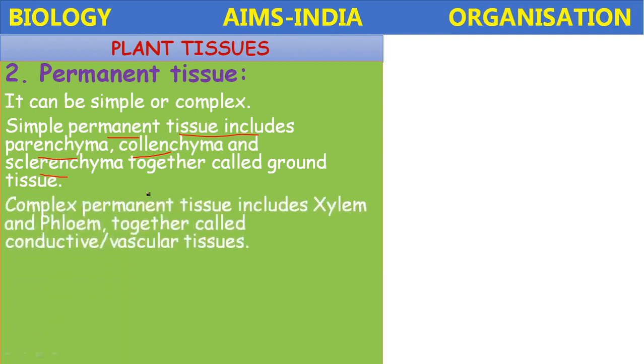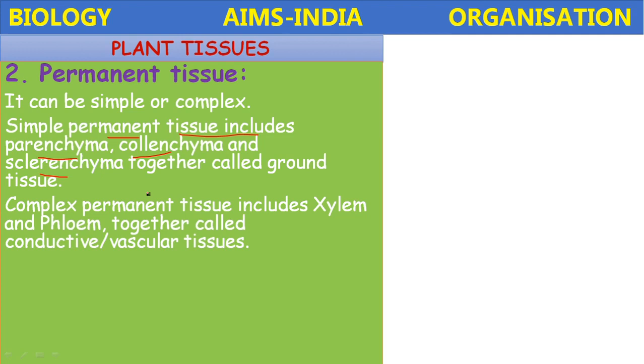Okay, children. Then complex tissue. Complex tissue is the tissue which is made up of different types of cells. Simple tissue is made up of only one type of cells, whereas complex permanent tissue consists of different types of cells, and it includes two main types, that is xylem and phloem.